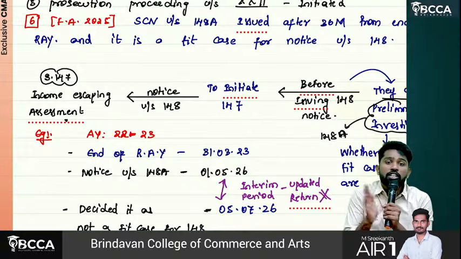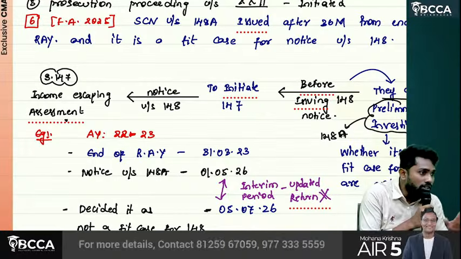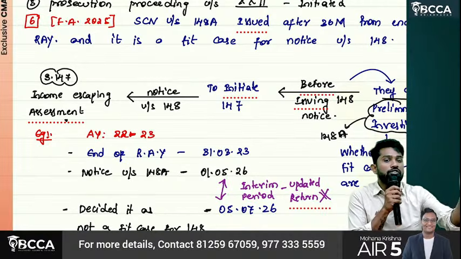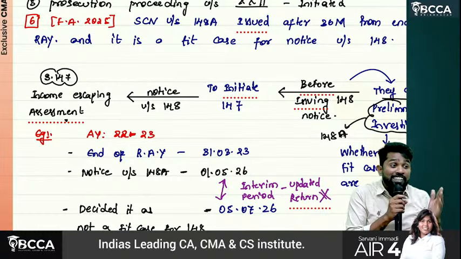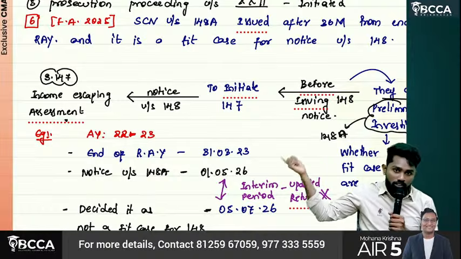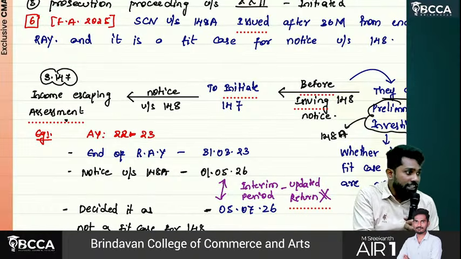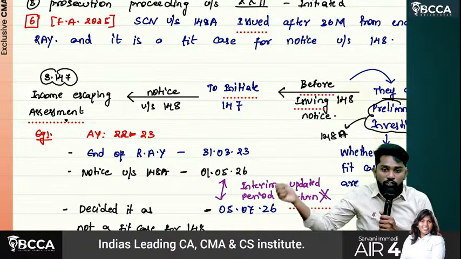It is not productive to the department. So they thought, what? We'll introduce one more thing called 148A. First they'll give you a 148A notice. Then they'll ask you some basic information. Then they'll decide first whether it is a fit case for 148 or not. If they decide it is a fit case, then they'll give a 148 notice and then they'll go for 147 income escaping assessment.